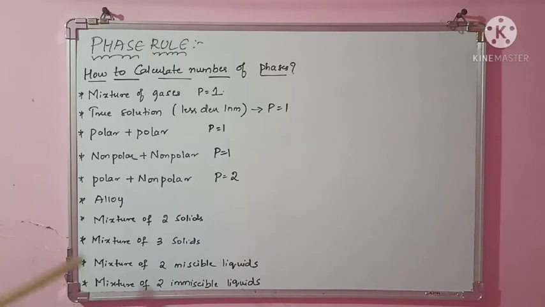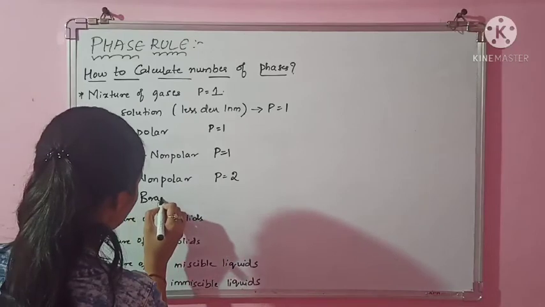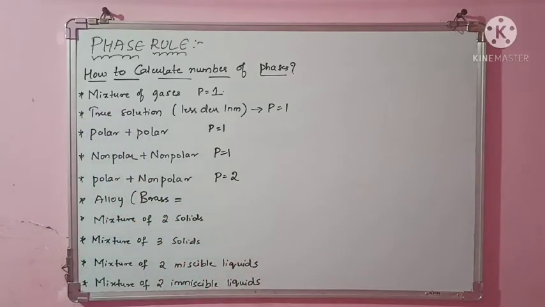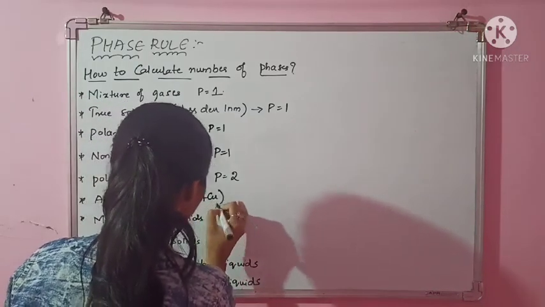Okay. And then coming to alloy. Alloy means it will be a homogeneous mixing of metals and non-metals. For example, if I take brass, how do you get brass? By mixing up of zinc and copper. You know that by mixing up of zinc and copper I get the brass.